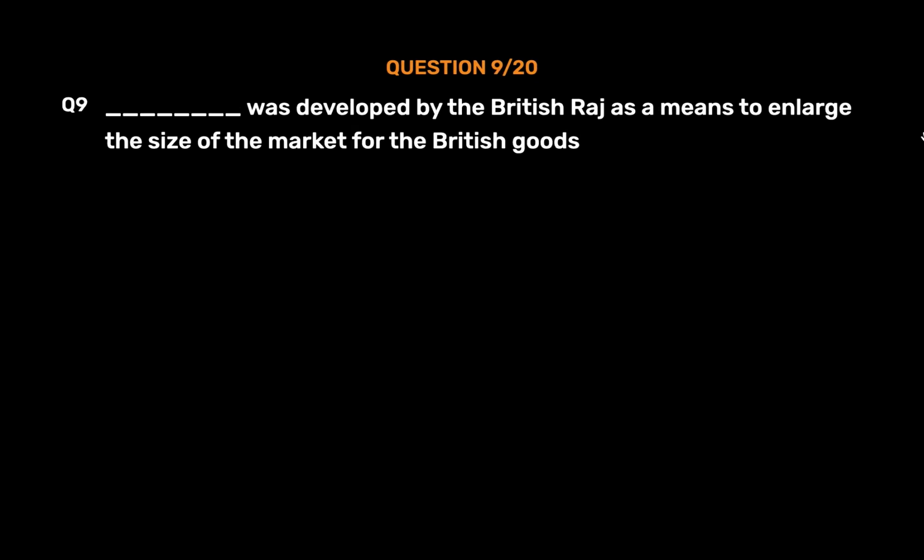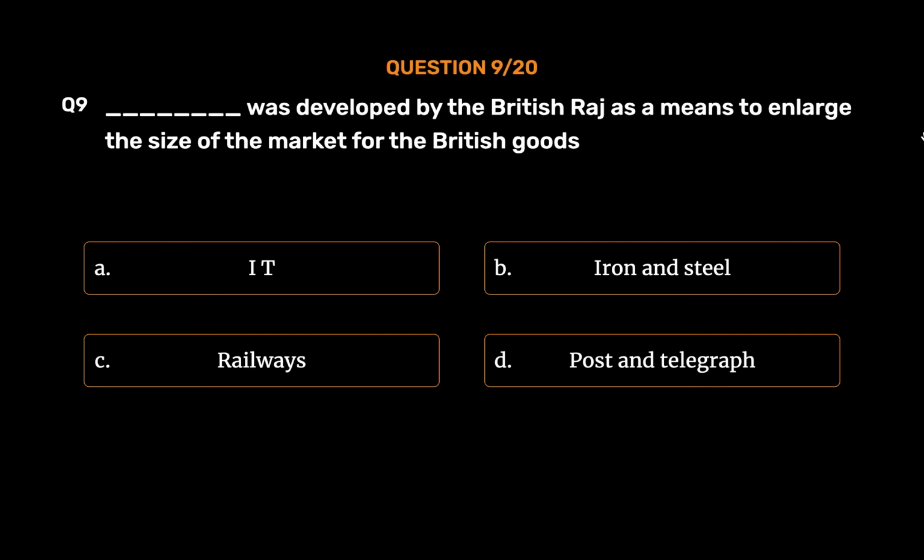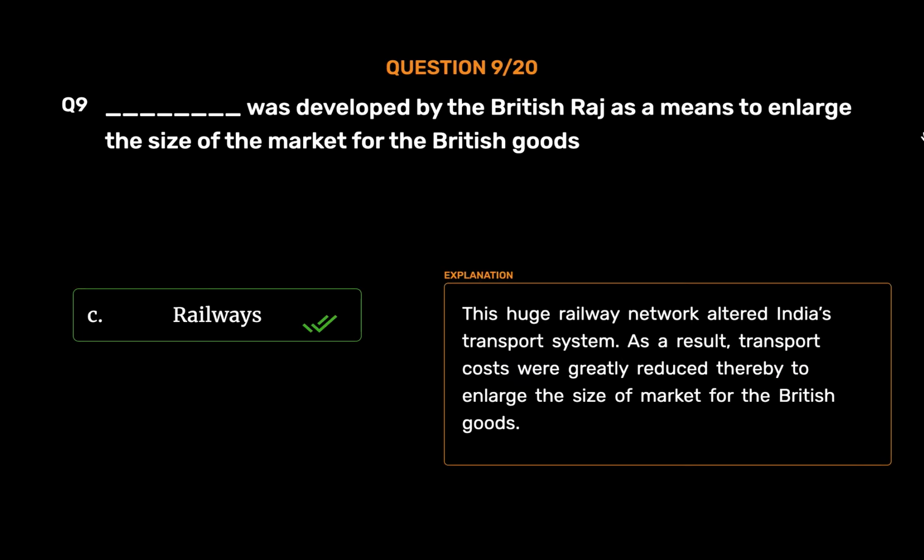Question number 9. Underscore was developed by the British Raj as a means to enlarge the size of the market for the British goods. Option A. IT. Option B. Iron and steel. Option C. Railways. Option D. Post and telegraph. The correct answer is Option C. Railways. This huge railway network altered India's transport system. As a result, transport costs were greatly reduced, thereby to enlarge the size of market for the British goods.